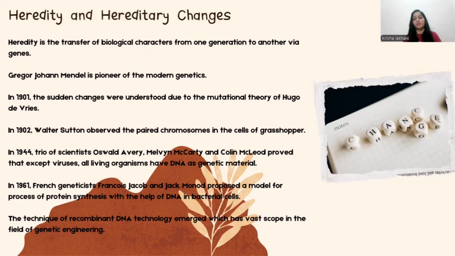Okay, so as soon as DNA was discovered, there has been a lot of scope in biotechnology and engineering, and DNA fingerprinting for criminal cases and all that. Fingerprinting was developed so that we can identify criminals, as well as for parenthood. Who is the father? We need to identify. In that case also it was helpful. This is how it has all helped heredity and all the hereditary changes.